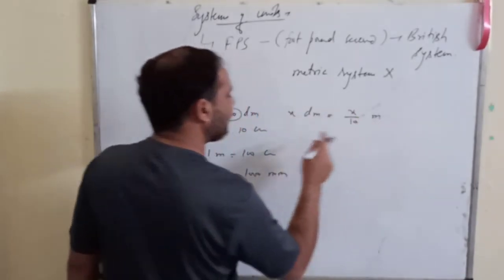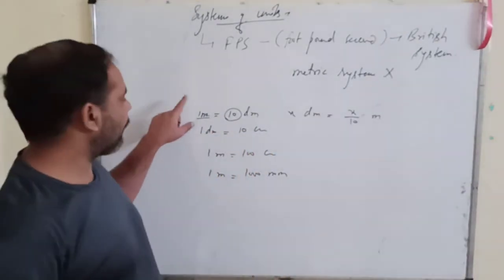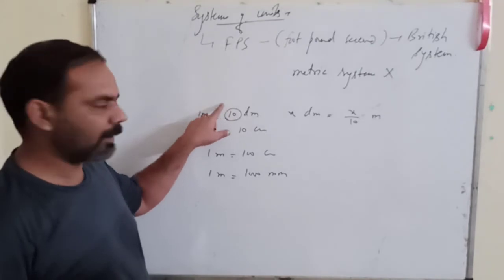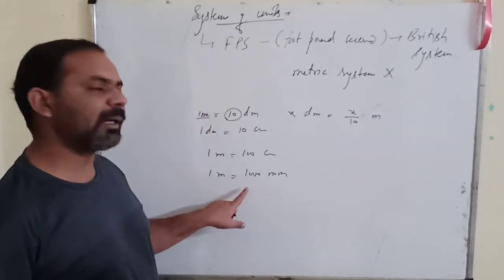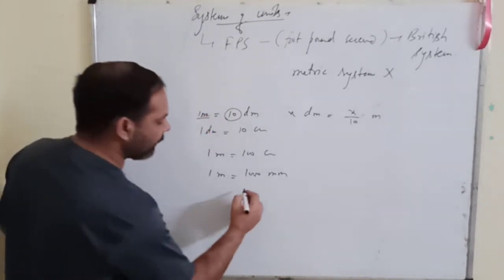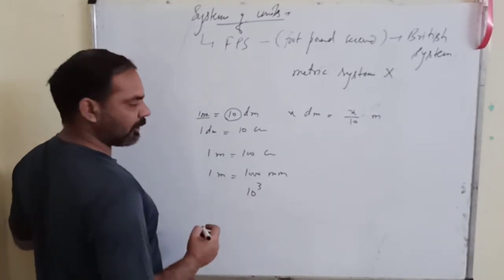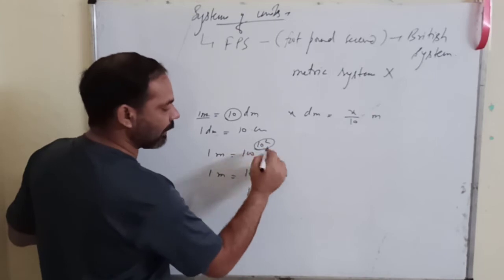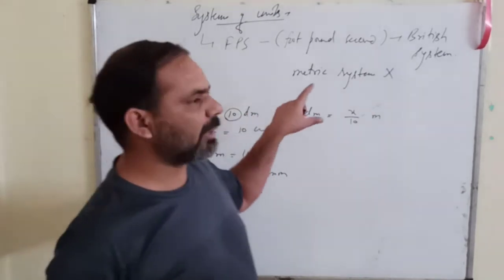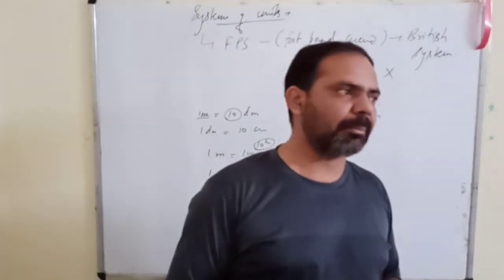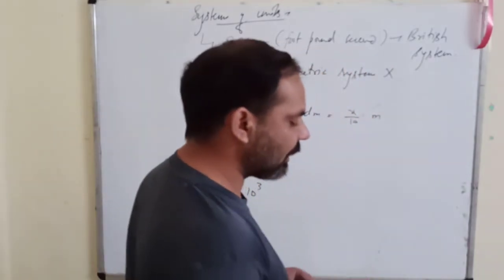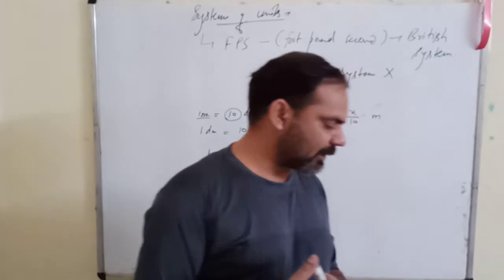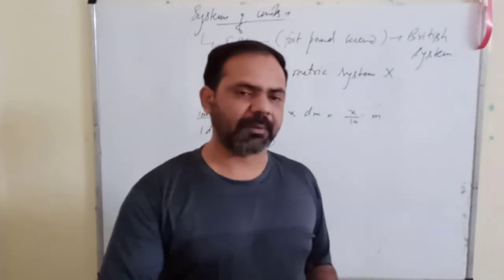If you want to convert from meter to decimeter, you simply multiply by 10. From meter to millimeter, multiply by 1000, which is a power of 10. Meter to centimeter, 10 square. So a metric system is one in which the multiples and submultiples are in powers of 10.